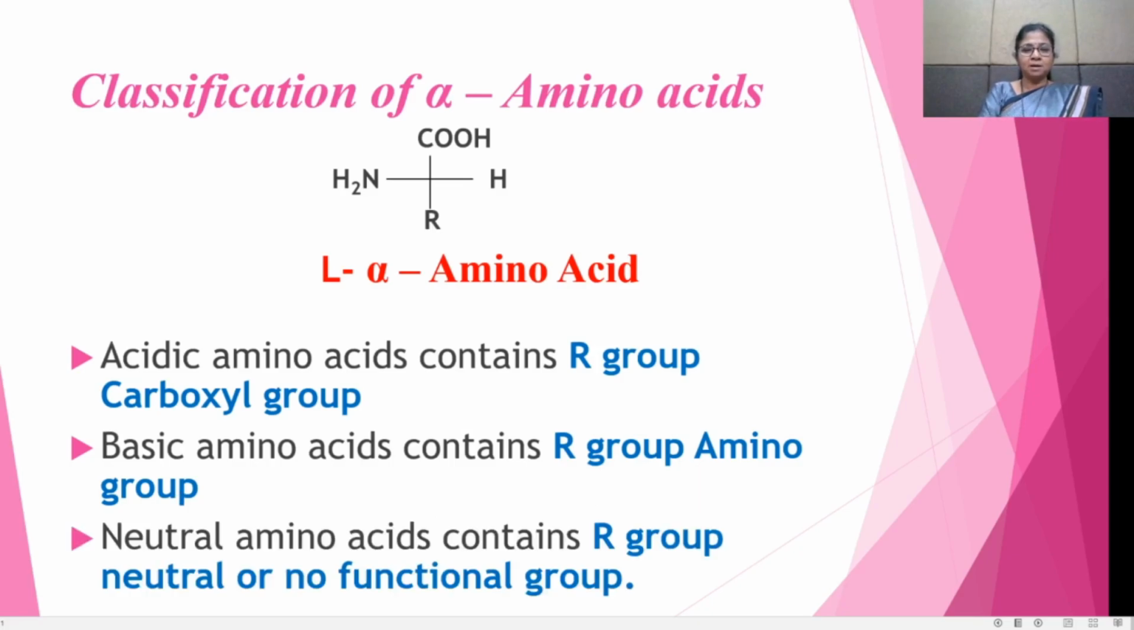And the third type is the neutral amino acids. In the neutral amino acids, the R group is neutral, or there is no functional group. Therefore, this type of amino acid is called the neutral amino acids. That means according to the presence of the functional group in this side chain, the alpha amino acids are classified as acidic amino acids, basic amino acids, and neutral amino acids.